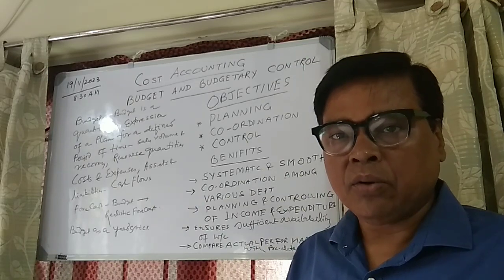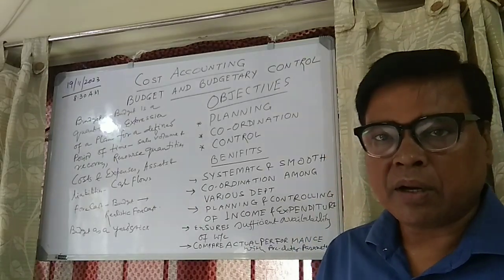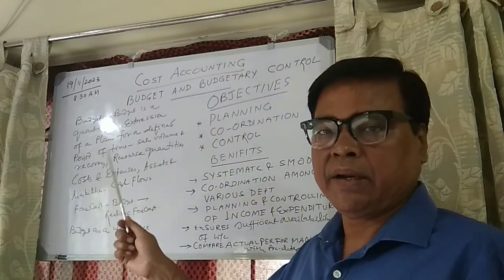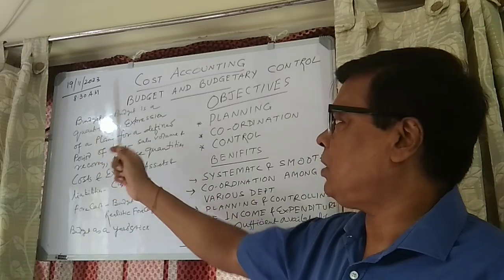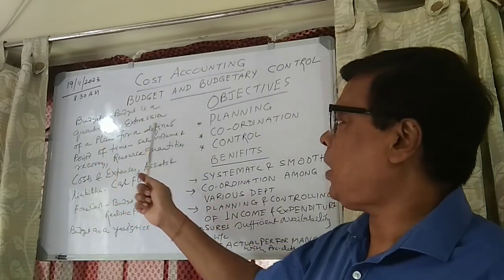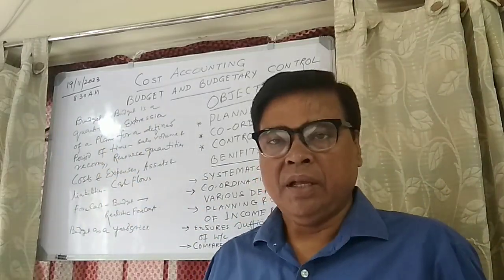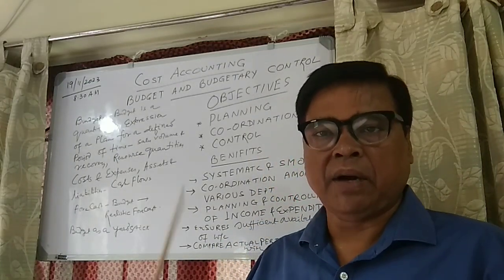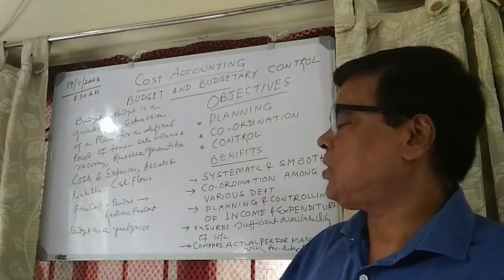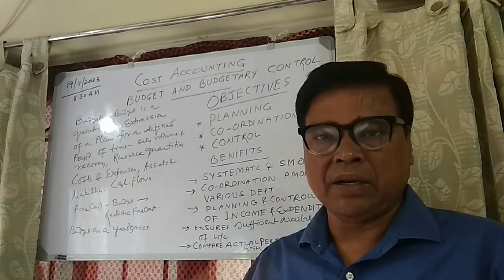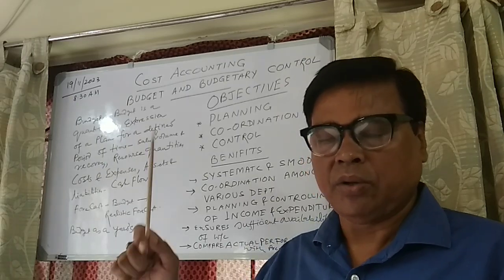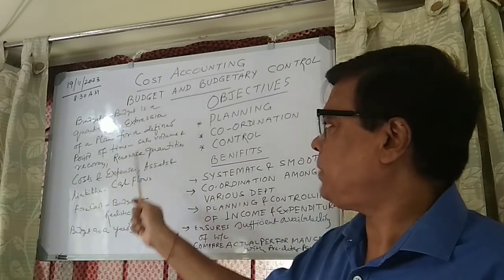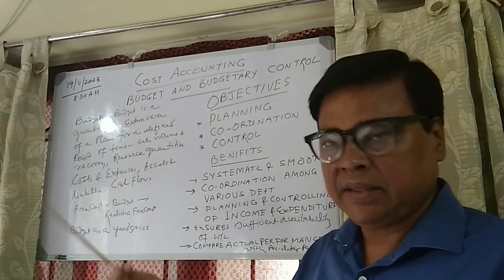Now we come to the discussion of commercial terms, in an organization's part. Respect to a commercial organization, what is the definition of budget? Budget is a quantitative expression of a plan. Whatever plan is in your mind, it has to be expressed in monetary terms, for a particular period, for 1 month or 1 year. So you have to make a plan for that. It is a quantitative expression of a plan. It is nothing but a plan.